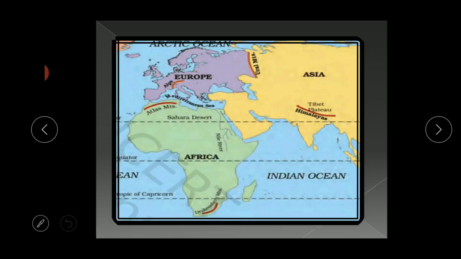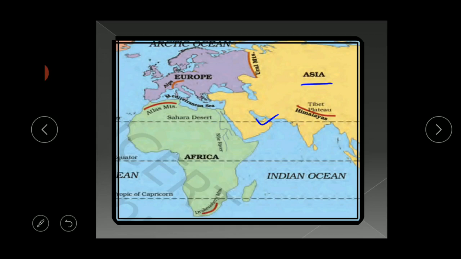First, we are going to learn about Asia. Asia is the largest continent. It covers about a third of the total area of the Earth, and it lies in the eastern hemisphere. See here children, the Tropic of Cancer line, this line. The Tropic of Cancer passes through this continent.